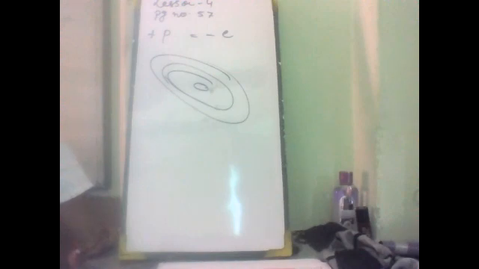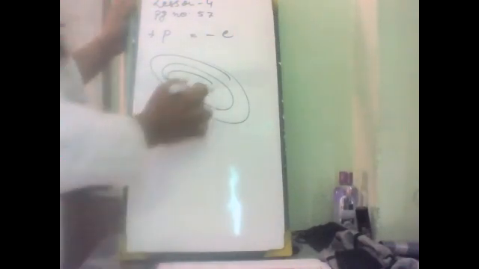The force of attraction between the negatively charged electron and the positively charged nucleus is counterbalanced by the centrifugal force acquired by the revolving electron.